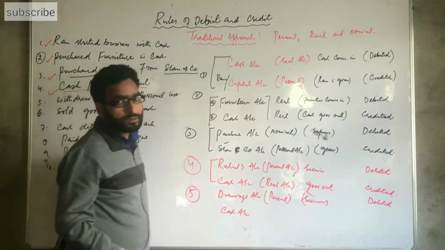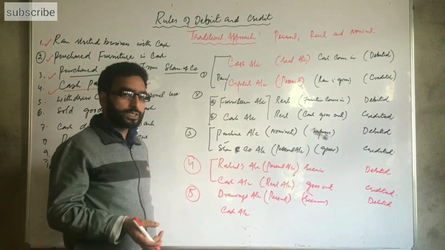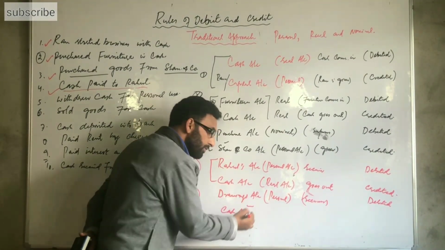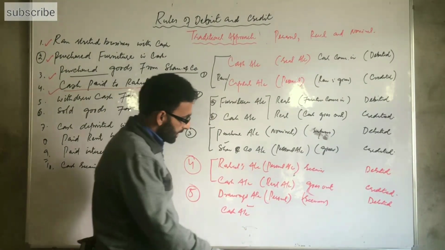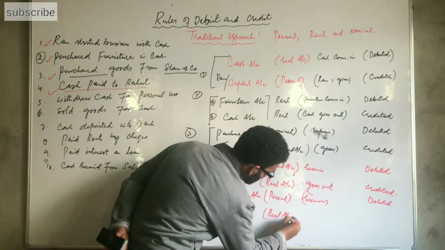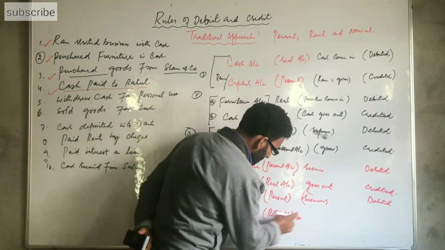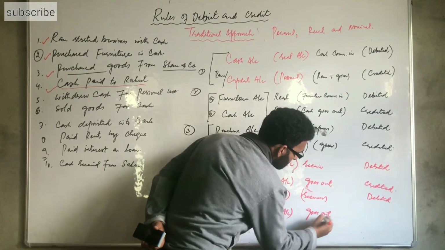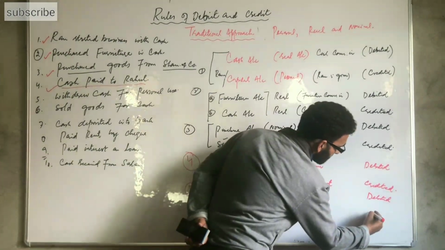When it receives, his account is debited. And again, the cash goes out from the business. Cash is a real account. It goes out from the business again, and it is credited.